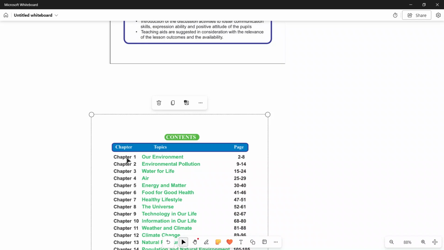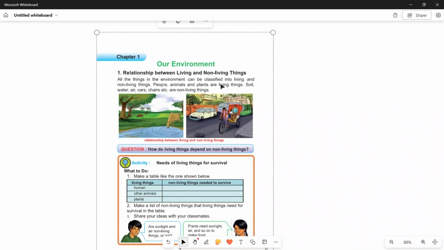Chapter 1. Our environment. What is environment, sir? At first, you may know what environment is. Environment is the place where you live, and all the things around you are called environment. Another name for environment is nature, but nature is a faculty of environment. So now we are studying your chapter 1, our environment. At first, I give a definition of environment. Environment is a place where you live, and all the things around you are called environment. The other name of environment is nature.